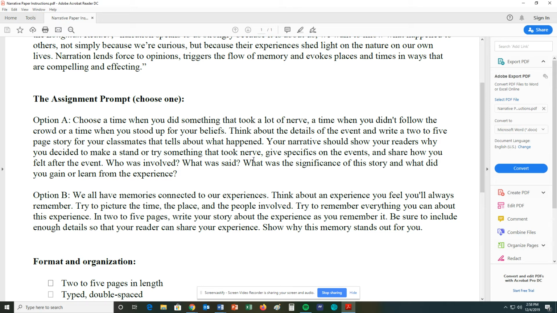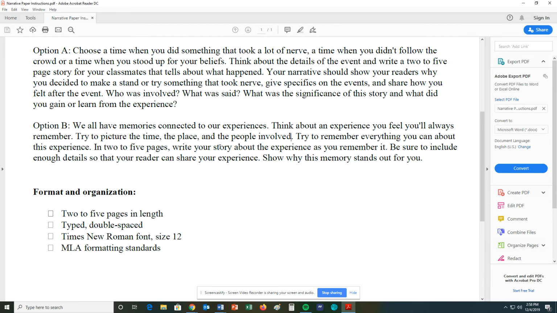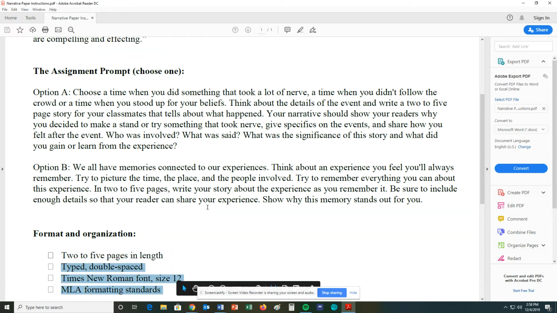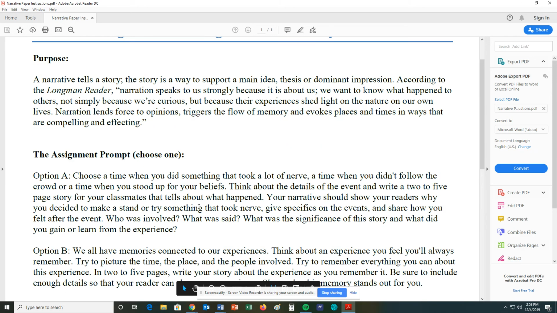Okay, you don't have to say I picked the story because it meant this. Just make it clear as you're writing the story that it had some sort of impact on your life. So this is 2 to 5 pages in length, and it's MLA formatting, so make sure you do that. So that's the assignment for the narrative, 2 to 5 pages in length, and MLA formatting.